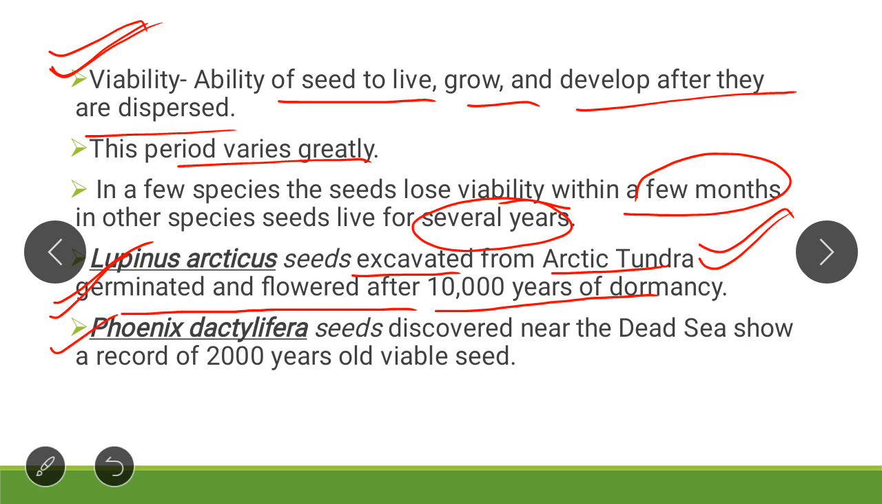Another is Phoenix dactylifera. These seeds were viable for 2,000 years. 2,000 year old seeds. These seeds were discovered near the Dead Sea, and these were viable after 2,000 years.